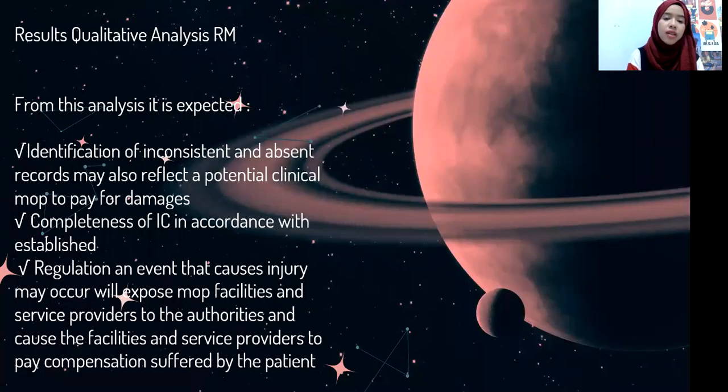Result, qualitative analysis medical record. From this analysis, it is expected to identify inconsistent and absent records, which may also reflect a potential clinical motive to pay for damage. Completeness of IC in accordance with established regulation, and events that cause injury may occur will expose more facilities and service providers to the authorities and cause the facilities and the service providers to pay compensation suffered by the patient.